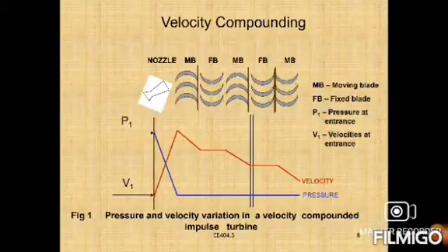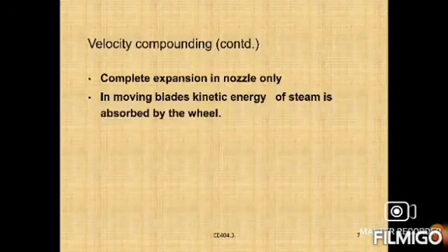Whenever the steam is sent through the nozzle, its pressure will be completely decreased to a low level, and the velocity of steam at the start in the nozzle is less, and whenever it is sent to the next moving blade and fixed blade, it may be increased, right? Pressure and velocity variations in a velocity compound impulse turbine, right? This is the main point.